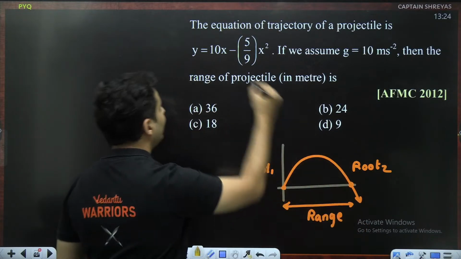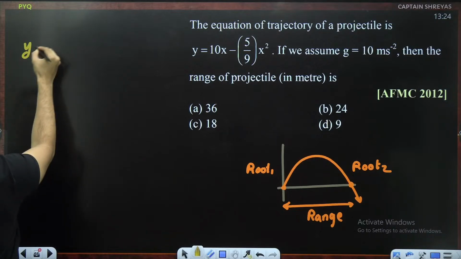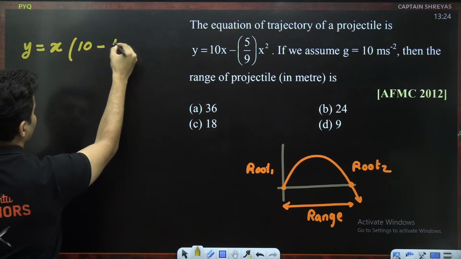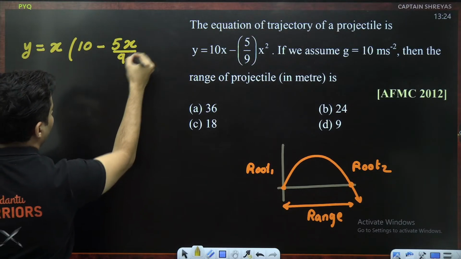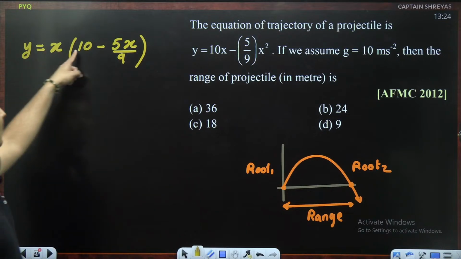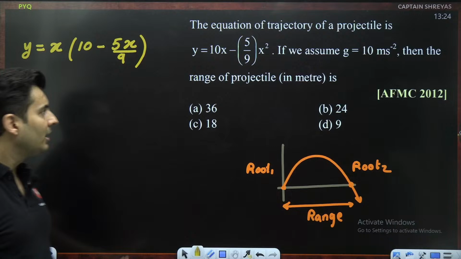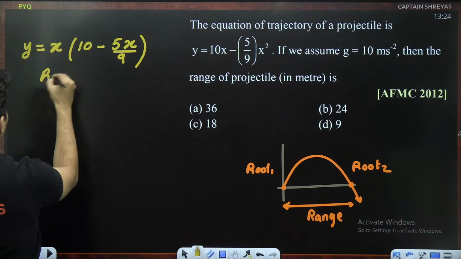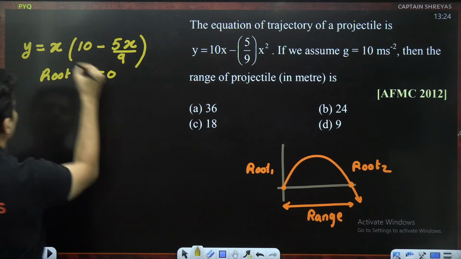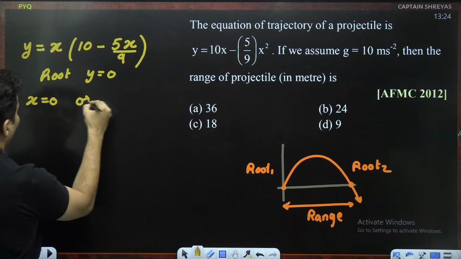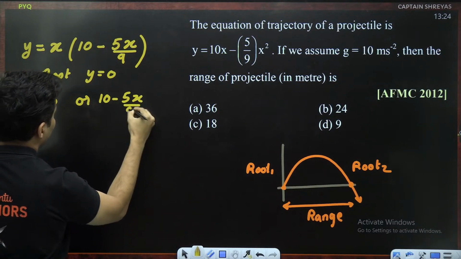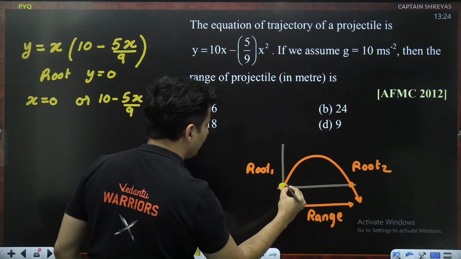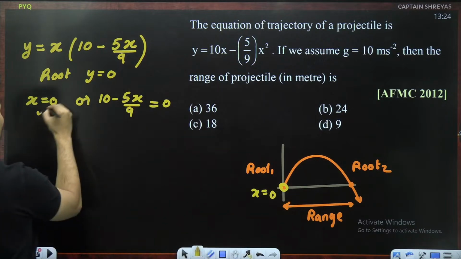So what I will do is, I will take this equation, I will write it in a slightly better way. Y is equal to x common 10 minus 5x divided by 9. See if this works. I've just taken x common, 10 minus 5x by 9. Is that right? So when you find the root, what will happen? The y coordinate is 0. That means either x is 0 or 10 minus 5x by 9 is equal to 0. X is equal to 0 is this point. This point is the first root where x is equal to 0. So this is already taken care of.